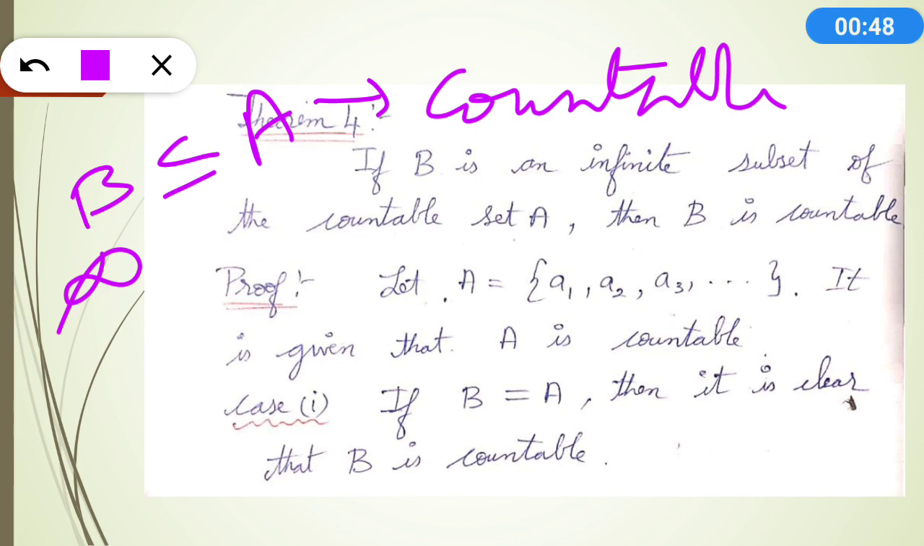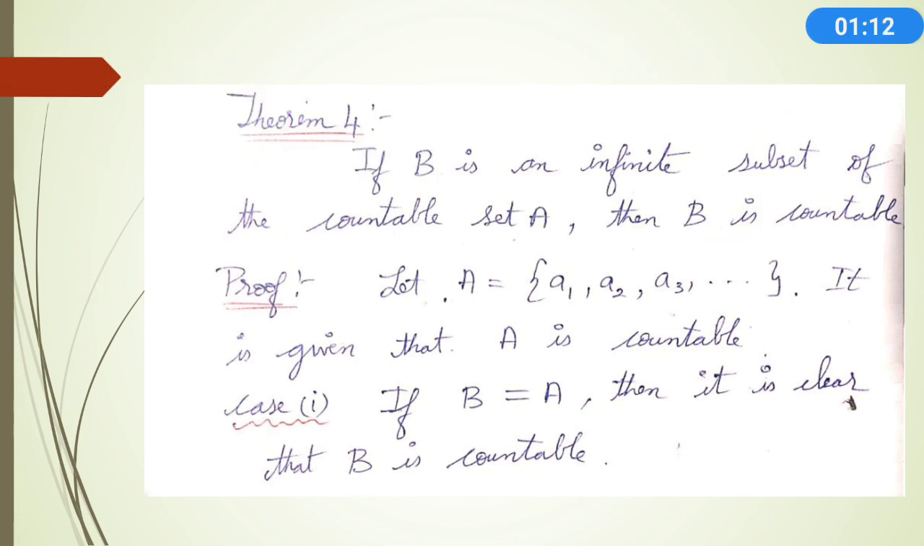And one more thing, since B is infinite, what about the cardinality of A? This is also infinite. So you take an infinite set A and a subset B from that set, and you have to prove that the subset B is countable. I hope you understand the theorem statement. Before getting into the theorem, we'll see the proof with an example.